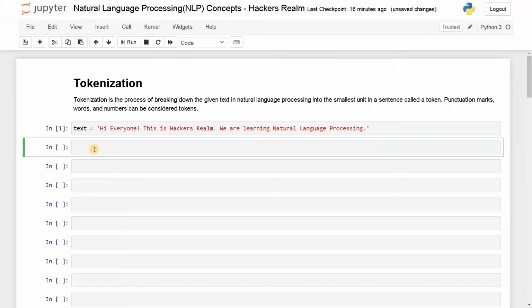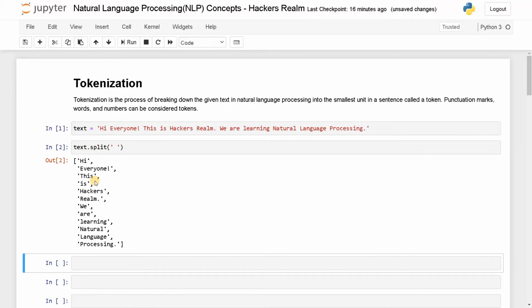Now let's say if you want to split up the words based on the spaces, the result will look like this. So text dot split based on space, run this. Now you can see: hi everyone, this is hackersrealm, we are learning natural language processing. It's also including this exclamation mark, that is the special character. Here you can see a dot, and here also a dot.